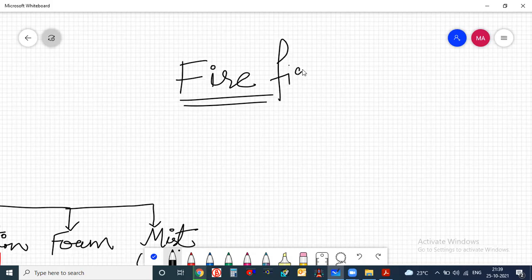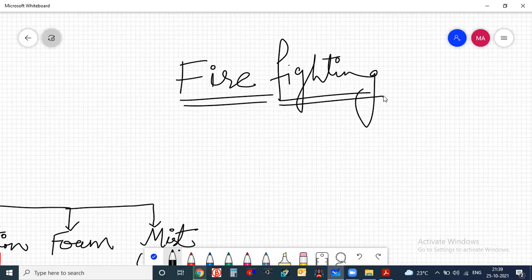And why is this firefighting system important? Recently, so many accidents have happened throughout the world. If you see, there are so many accidents in buildings. One of the major reasons for those accidents is the improper installation of firefighting systems.